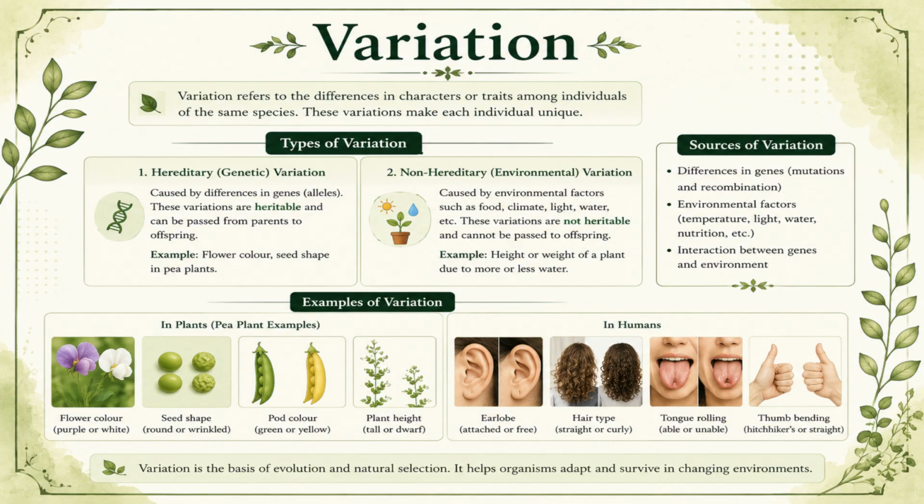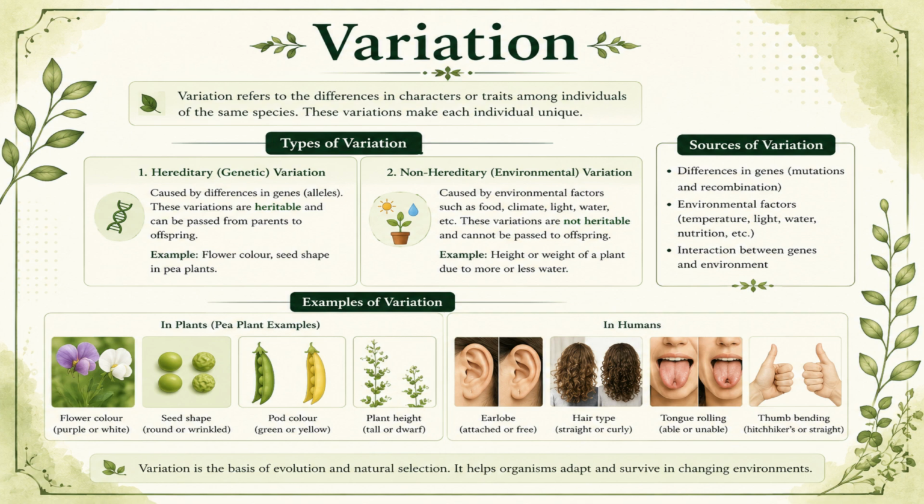Now let's talk about variation. Variation refers to the differences found among individuals of the same species. It makes every individual unique, even among members of the same family. For example, two siblings may have different heights or skin tones. One child may have straight hair, while another has curly hair.